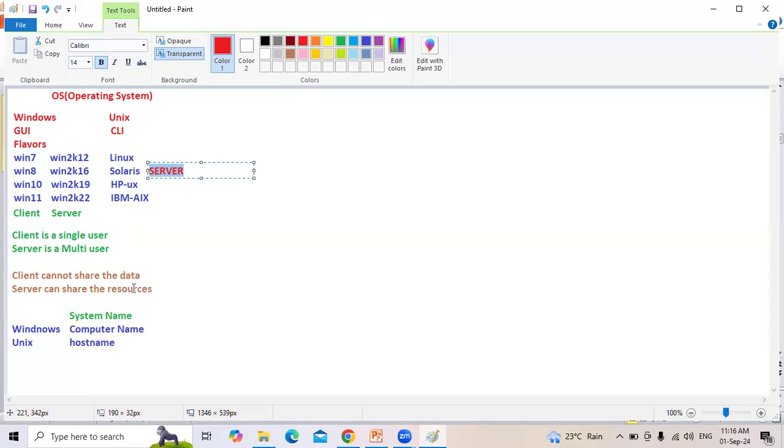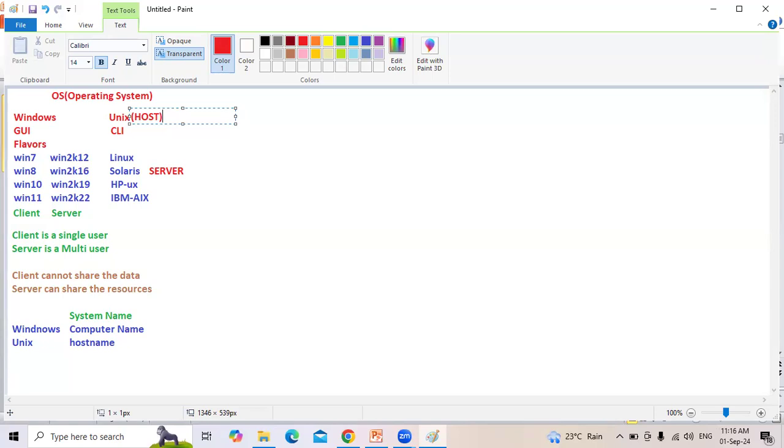There is a difference between the Microsoft family and the Unix family. So Unix we call a host. What's the meaning of host? Host is always a server. Host cannot be a client. Example, air hostess. What is the job of an air hostess? Serves the client request. So host is always a server. Host cannot be a client.